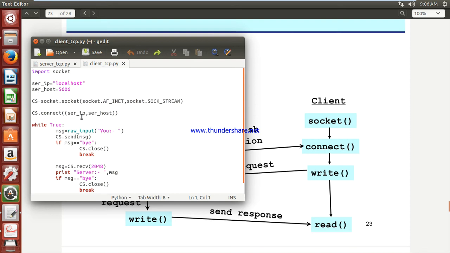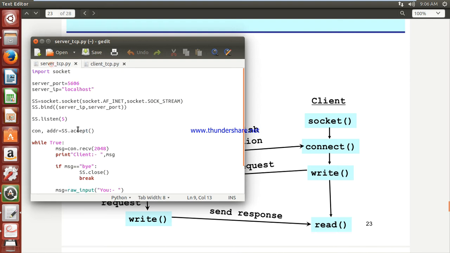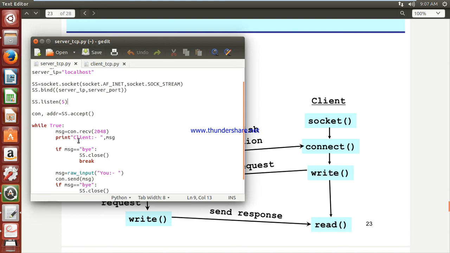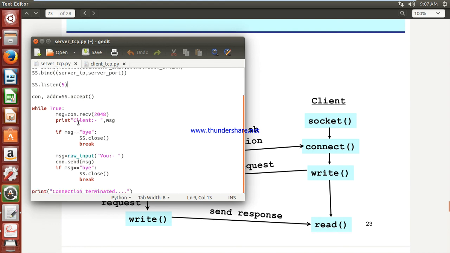Based on this basic fundamental information, the client socket generates a request and sends that request to the server program. The server program just accepts that with ss dot accept, and whatever address you are binding, it binds to a newly created socket, that is con, and further communication happens with that con. Okay, yes, we have seen that.